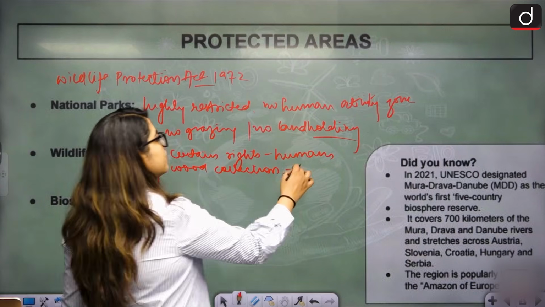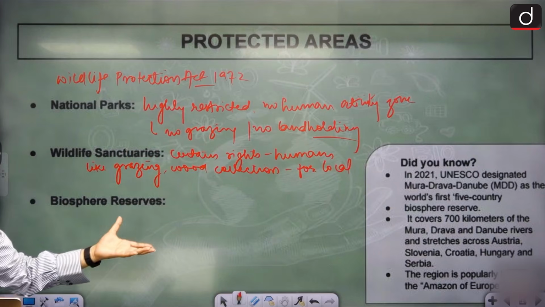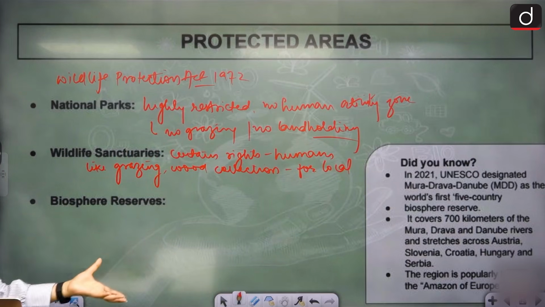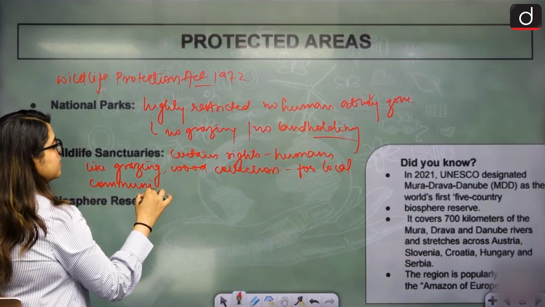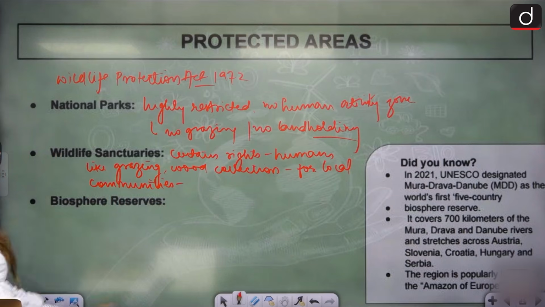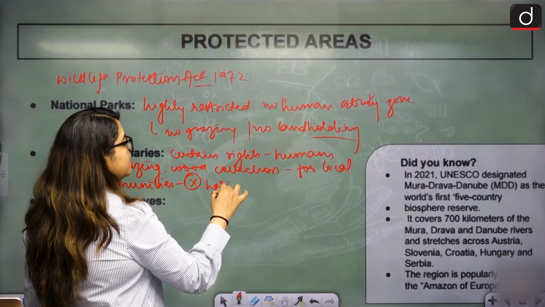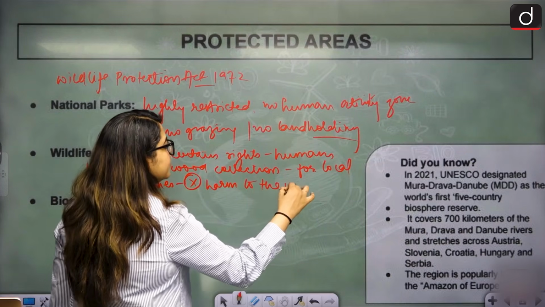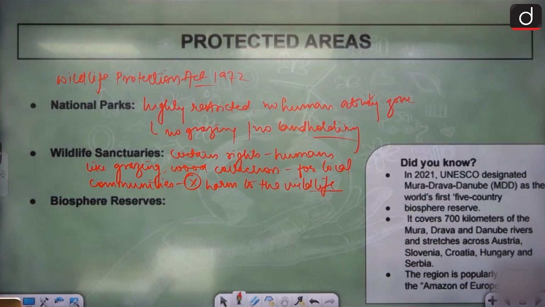For local communities, because apparently since these are forests, tribals would be living here, you have to give them some right. Where would they go? So for local communities, these rights are given, very specific rights, not diverse, and that too as long as they don't harm the wildlife. If you cause any harm, all rights would be revoked. Clear? This is wildlife sanctuaries.